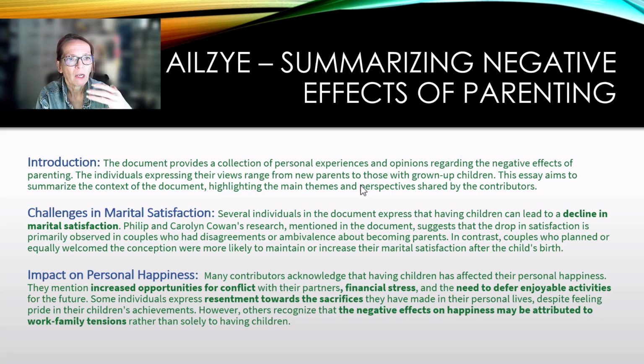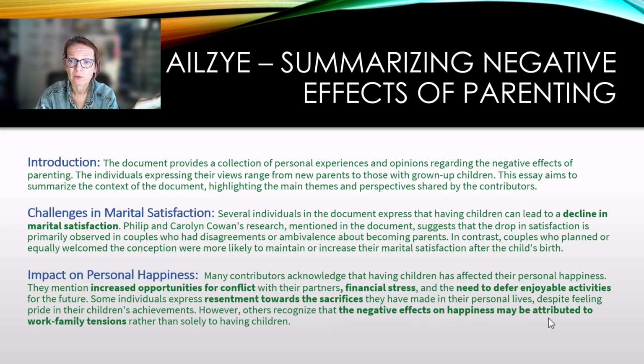So what it picks out are the challenges in marital satisfaction, the impact on personal happiness. The header is maybe a bit misleading, but the negative effects here: increased opportunities for conflict, financial stress, need to defer enjoyable activities, resentment, we had that as well, and it gives an explanation.